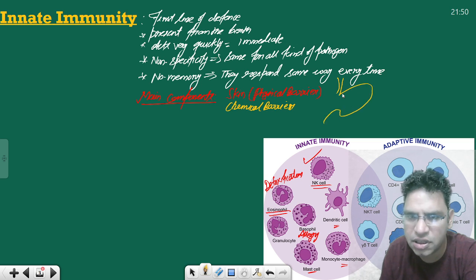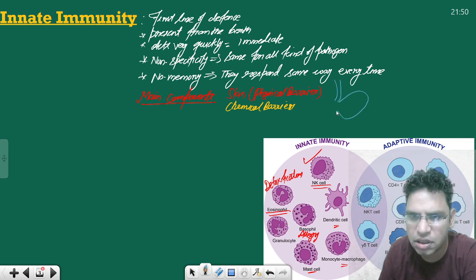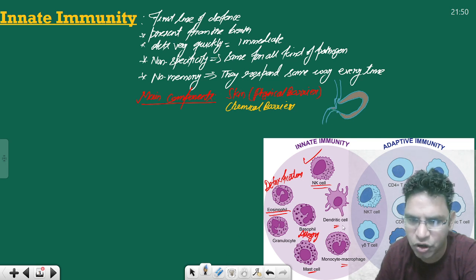For example, we have this J-shaped stomach. Let me make it a little bit clear. This is the J-shaped stomach, and this is the pyloric antrum. HCl, hydrochloric acid, is there. Hydrochloric acid is part of innate immunity. Stomach acid kills, for example, germs present in the food.